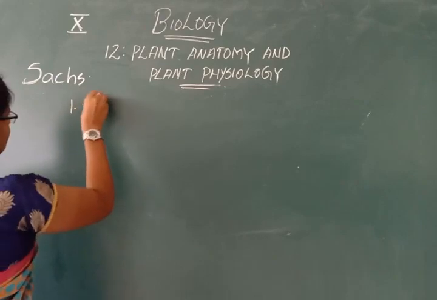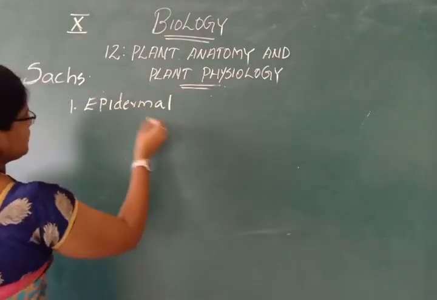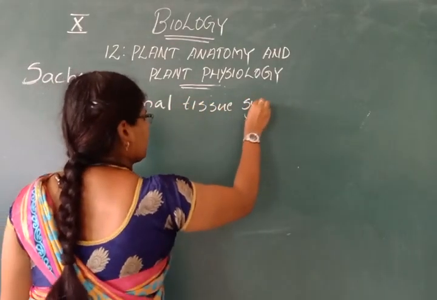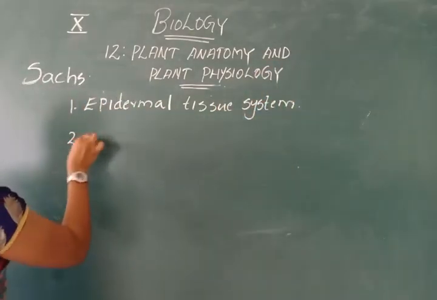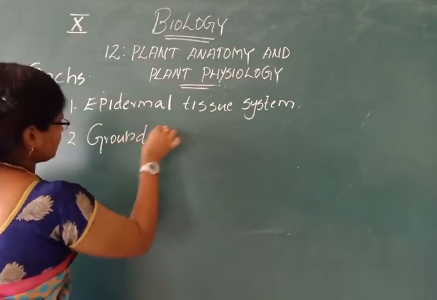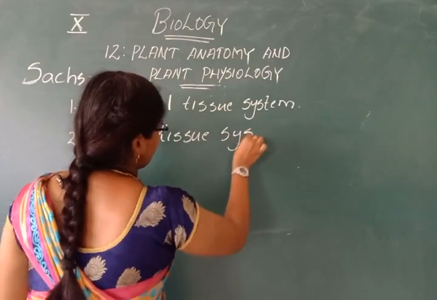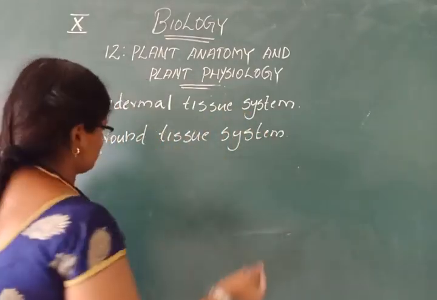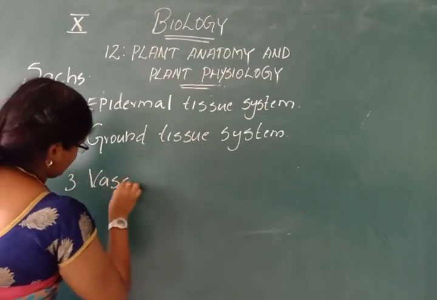First one, epidermal tissue system. Second one, ground tissue system. And third, vascular tissue system.